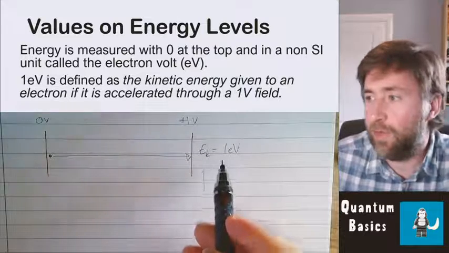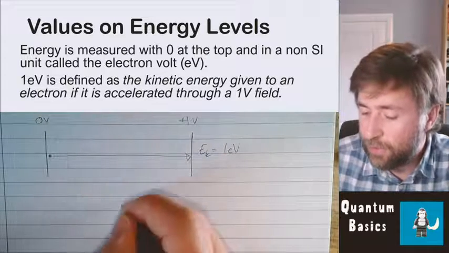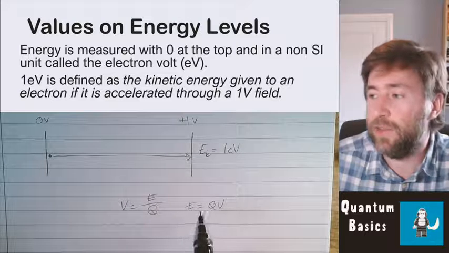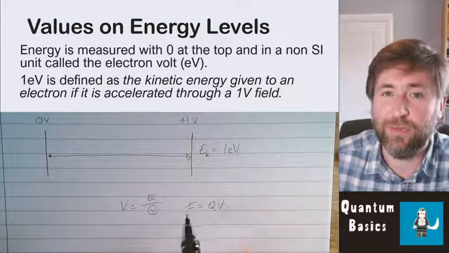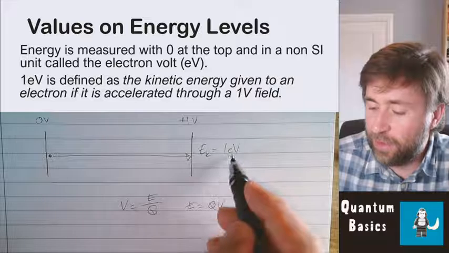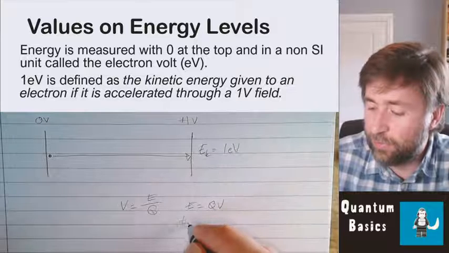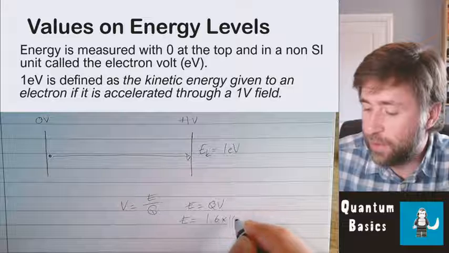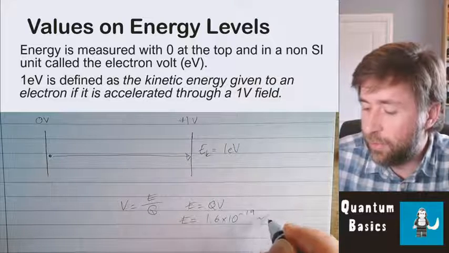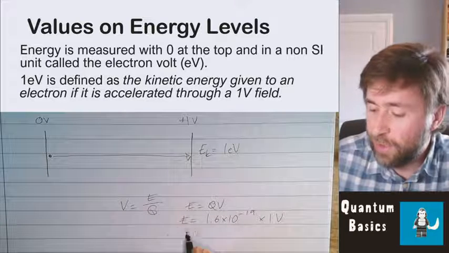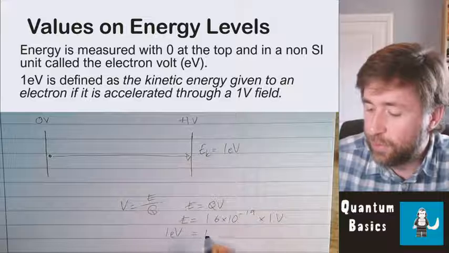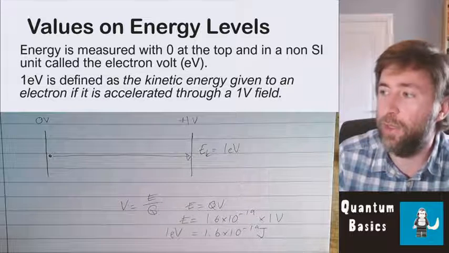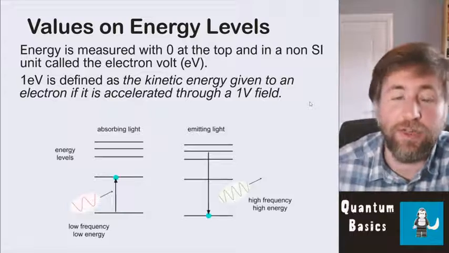Well, what does that mean though? Well, let's think about our equation for potential difference. Potential difference is energy per unit charge. Rearrange that for energy. Energy is charge multiplied by potential difference equals QV, and the charge on an electron is e. So 1 electron volt is equal to the charge on an electron, 1.6 times 10 to the minus 19 coulombs, multiplied by 1 volt. So 1 electron volt is 1.6 times 10 to the minus 19 joules. You're just multiplying by 1 there. That is the definition of electron volt.